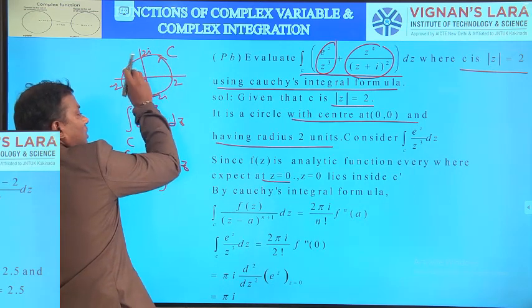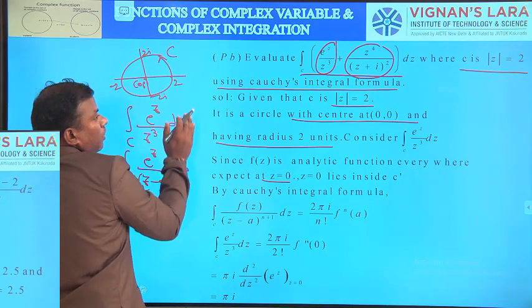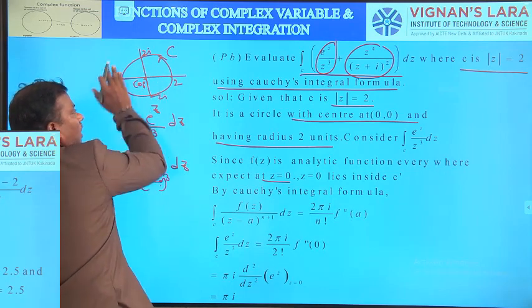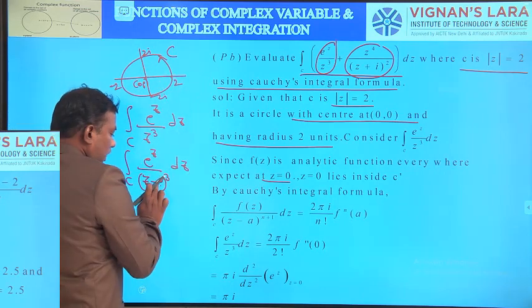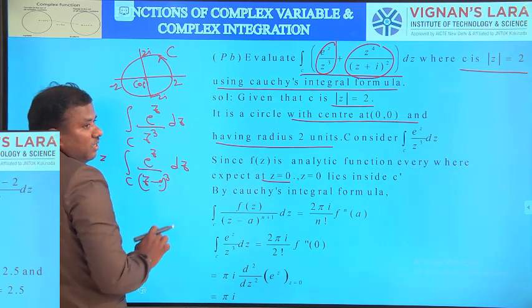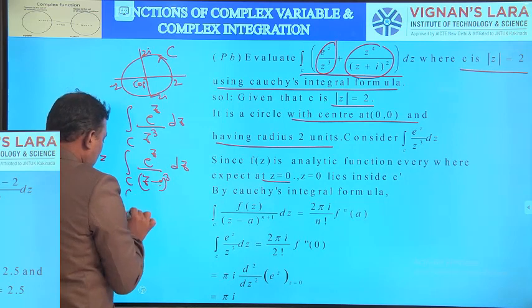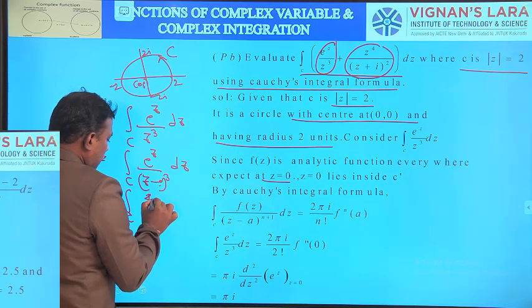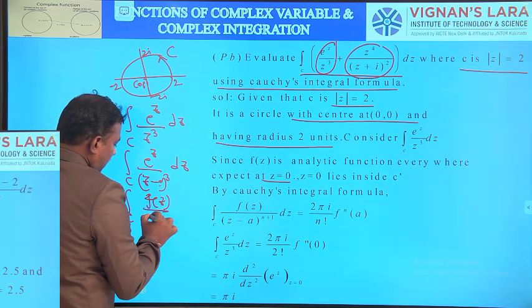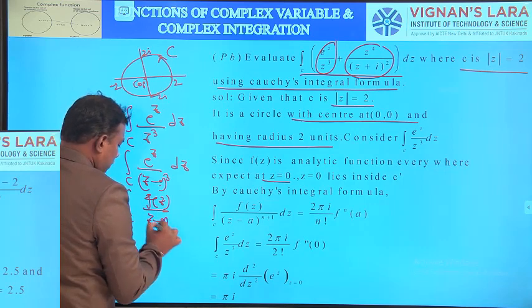The curve C is a circle. What is its center and radius? Center 0, 0 and radius 2 units. So the circle covers up to 2 units. The integral of 2z square minus z minus 2 over z minus 3 dz: the single point z equal to 3 lies outside C.